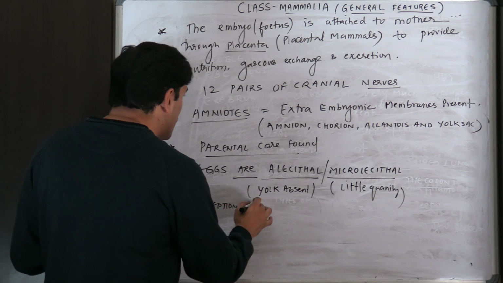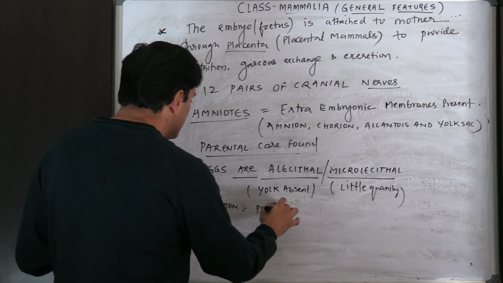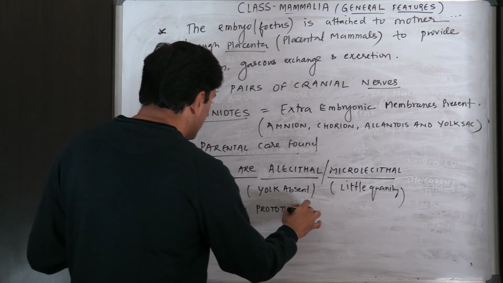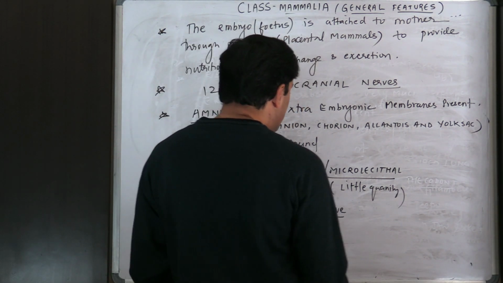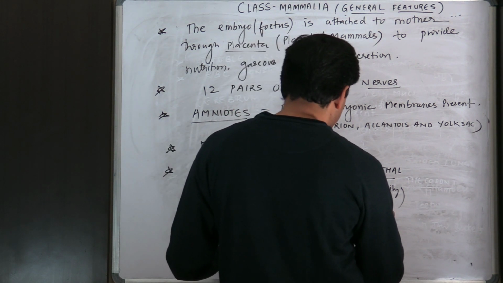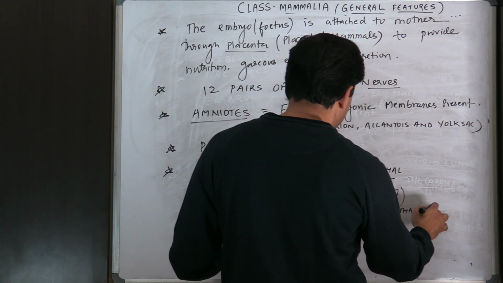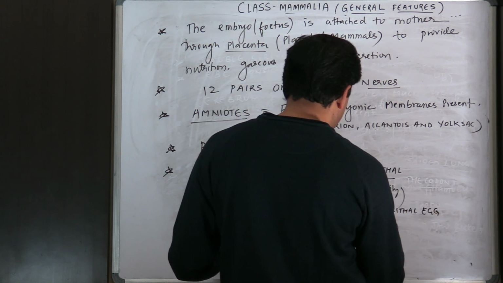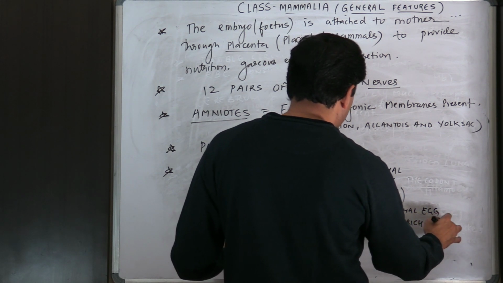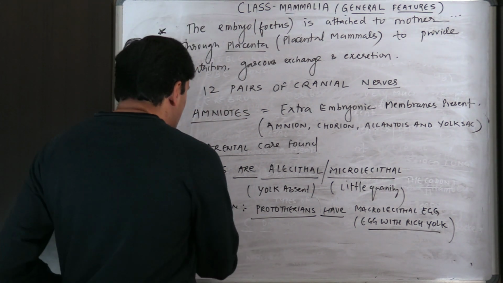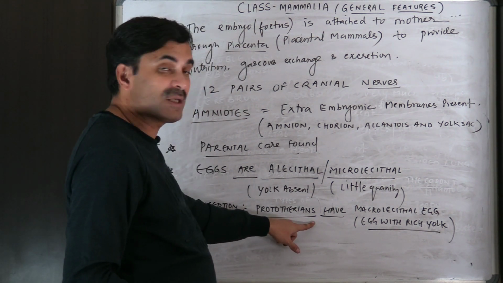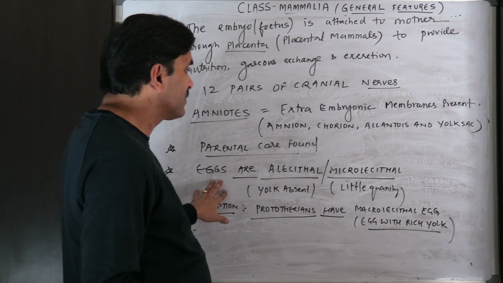Exception, prototherians have macrolecythal egg. You know what is macrolecythal? Egg with rich yolk. So exception, prototherians have macrolecythal egg. Otherwise the eggs are alecythal.